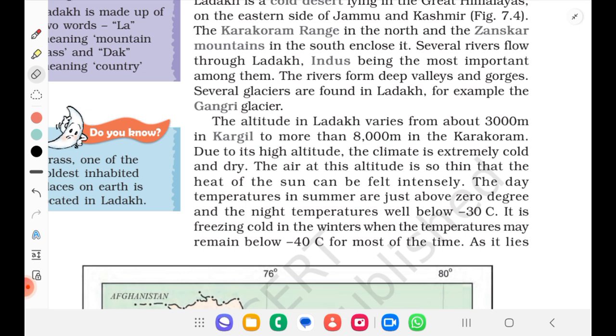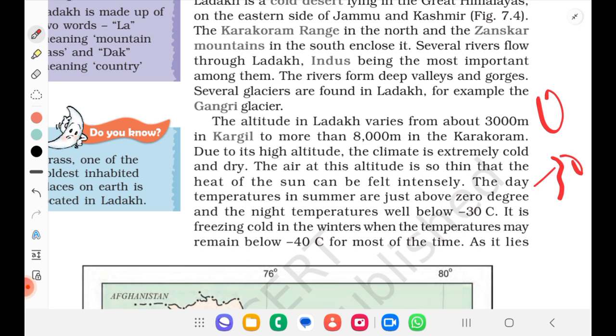So, due to its high altitude, the climate is extremely cold and dry. The air at this altitude is so thin that the heat of the sun can be felt intensely. The day temperature in summer is just above 0 degrees and the night reaches minus 30 degrees Celsius. So here, even in the summer, it will be 0 degrees to minus 30 degrees.